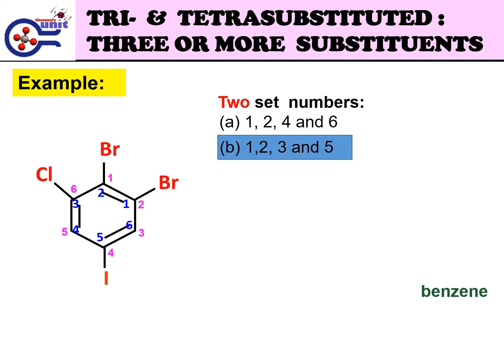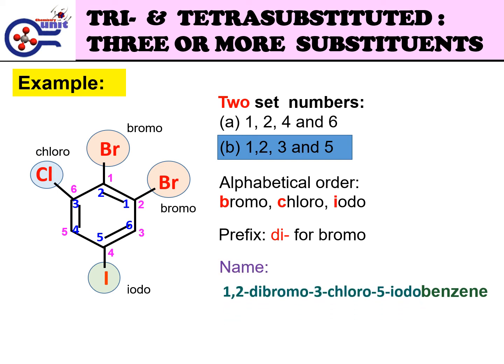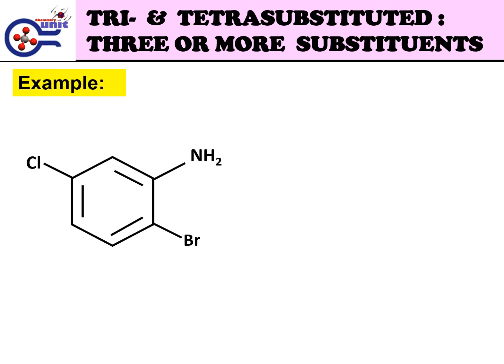This molecule has four substituents, which are 2 Br, named bromo, 1 I, named iodo, and 1 Cl, named chloro. Following alphabetical order, bromo will be written first, followed by chloro and iodo. Because this structure has two of the same substituent Br, the Greek numerical prefix di will be used on bromo. The correct nomenclature for this structure is 1,2-dibromo-3-chloro-5-iodobenzene.